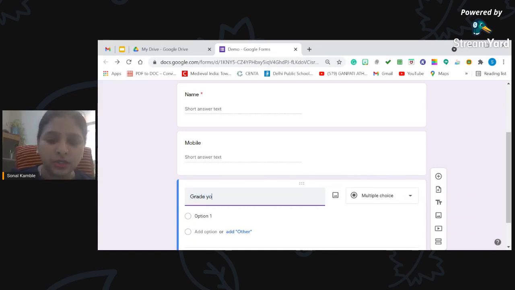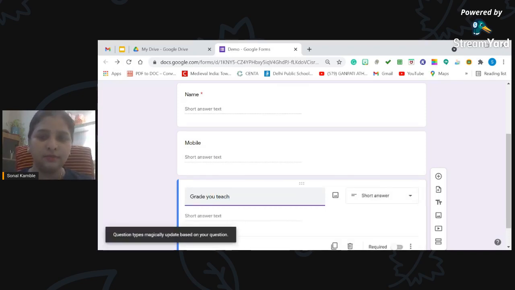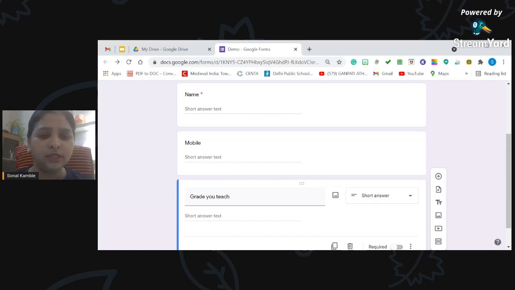Now, grade you teach. Okay, so I'll just show this, and by default it is telling me short answer, but I don't want people filling in whatever they want to, and I want to give them a proper input, because later on when I collect the responses, I would need to sort them. So to ease my work, I can do a simple trick here.